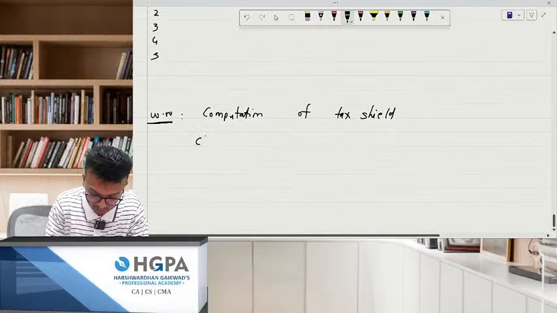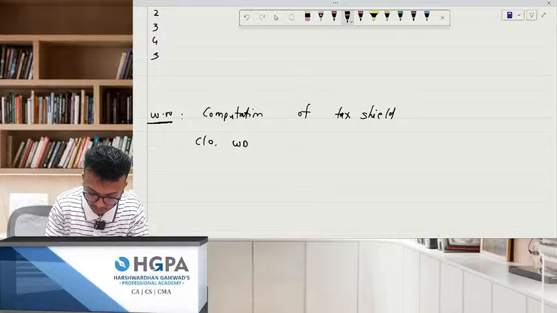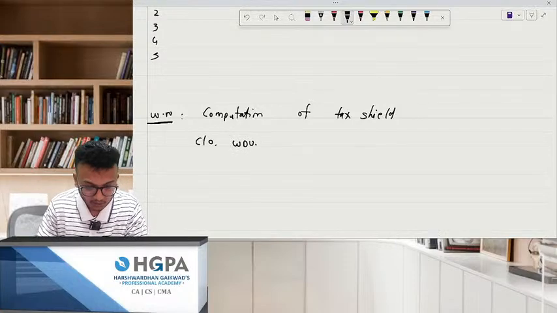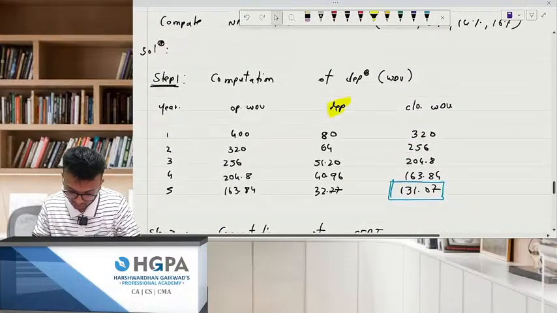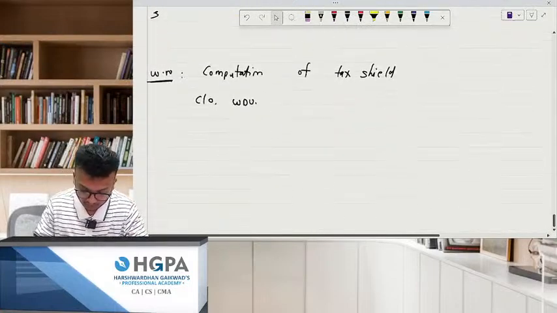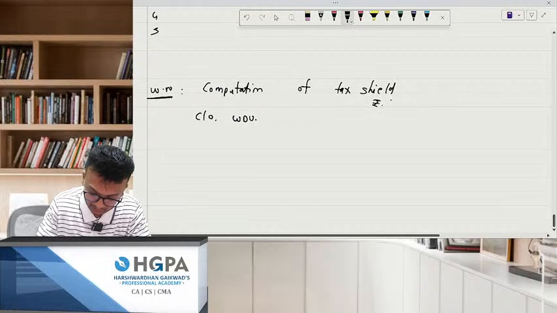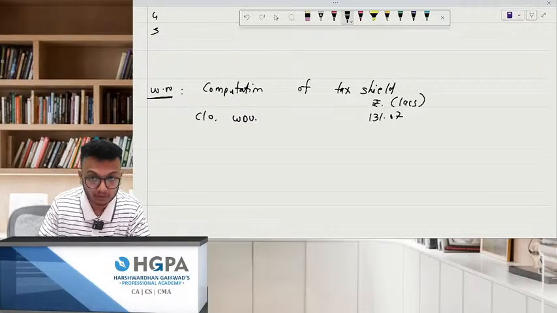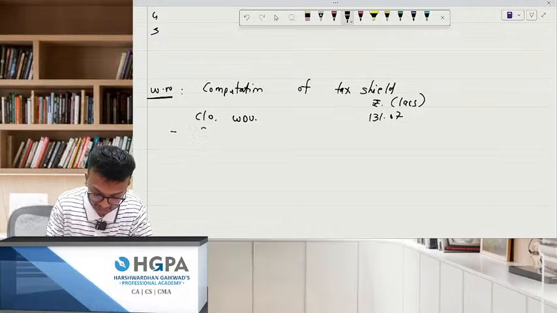So, the closing WDV, how much was it? We have written it somewhere over here. It was 131.07 lakhs, right? I'll write it over here. Now, sale value, as in how much we have sold.